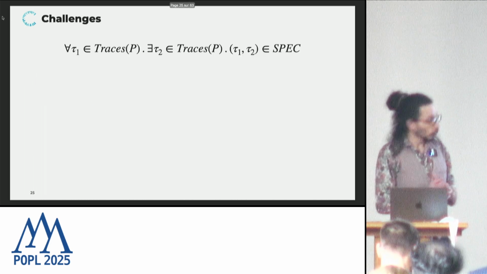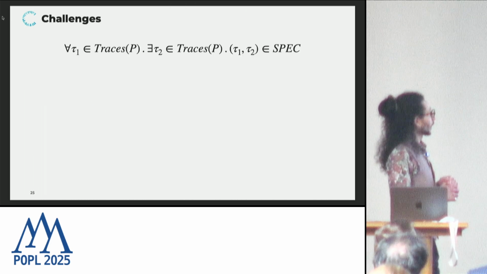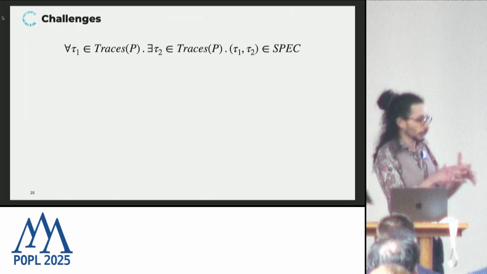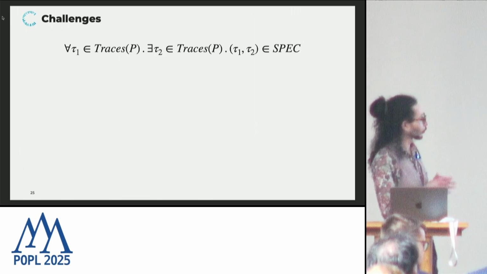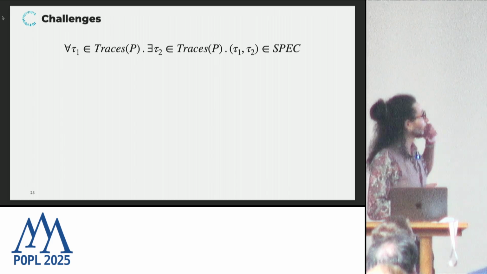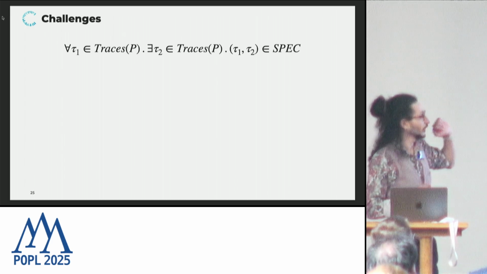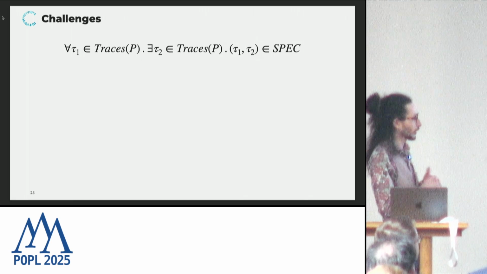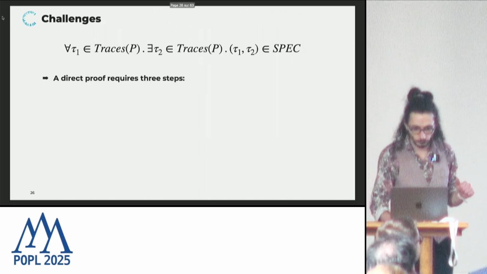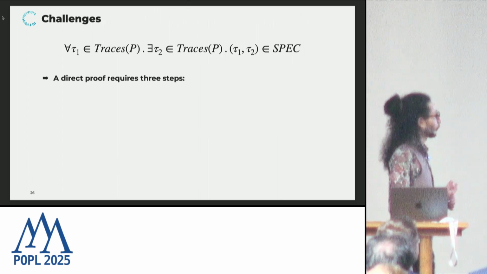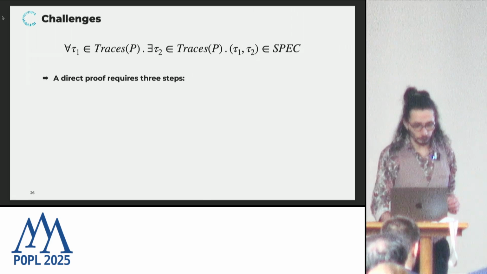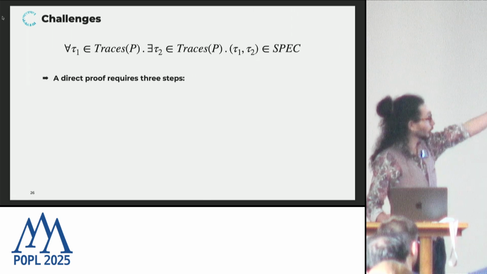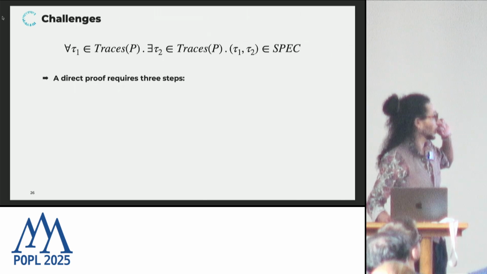So what are the challenges? Why is it so difficult? If we take a step back and look at the general problem, we're looking at proving statements of the following form. For all traces tau1, there exists a trace tau2 such that the two traces together satisfy some relation that is our specification. Now, if we want to do a direct proof of this statement, the first thing we need to do is to explain how we instantiate the innermost existential quantification.